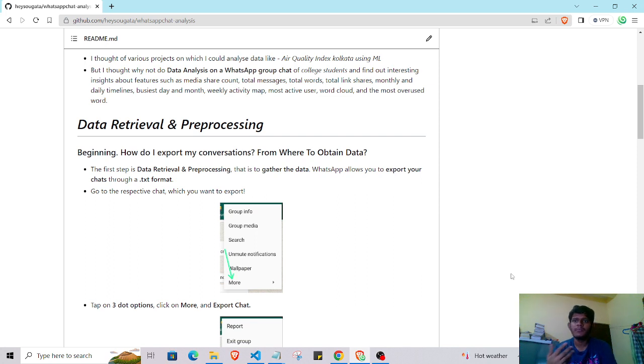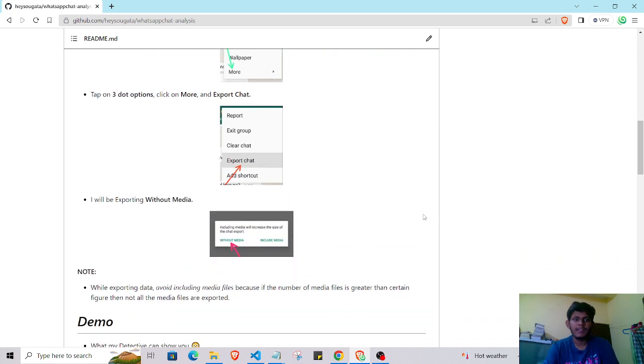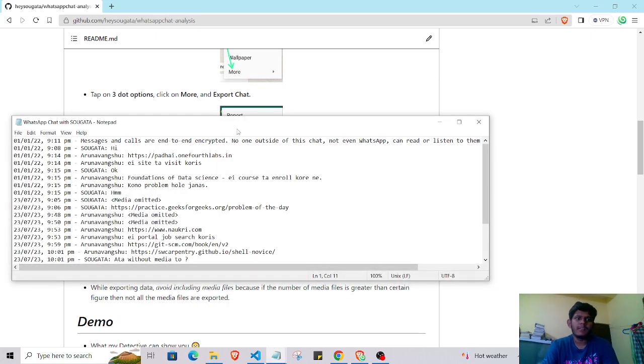For any group or individual chat, go to the three dot icon and click on the more option. There is an option available, export chat, and click on without media. The chat is downloaded as a text file. The downloaded chat looks like this. This is the format of the text file.